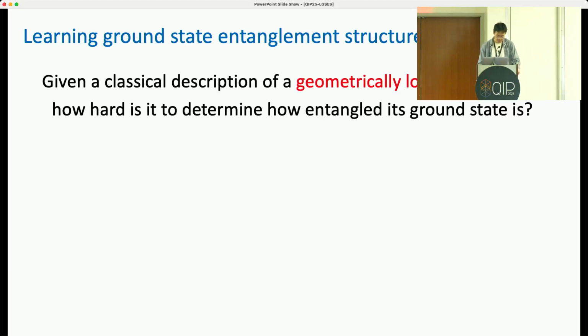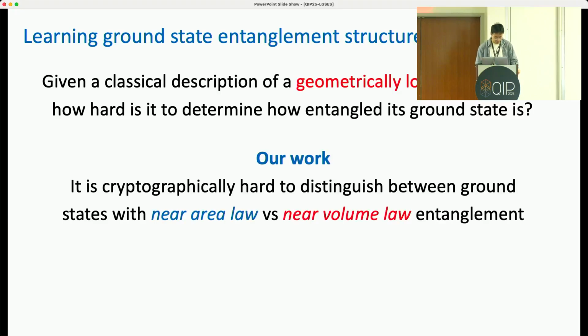Given the classical description of a geometrically local Hamiltonian, how hard is it to determine how entangled its ground state is? Informally, we show that even if we only want to distinguish between the ground states with near area law entanglement and near volume law entanglement, which is kind of the two extremes of the entanglement structure you can think of, this task is still cryptographically hard. This means that if we can solve this problem efficiently, we would break some kind of hardness assumptions in crypto that are widely believed to be true.